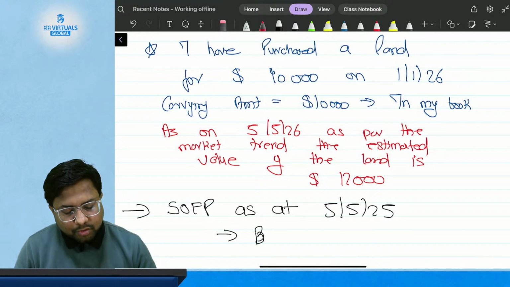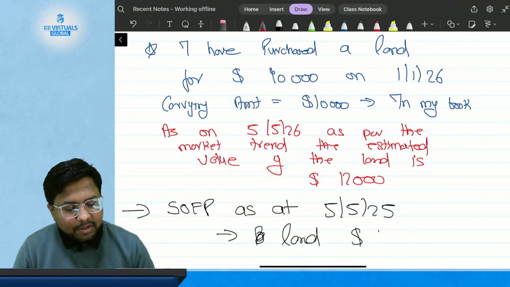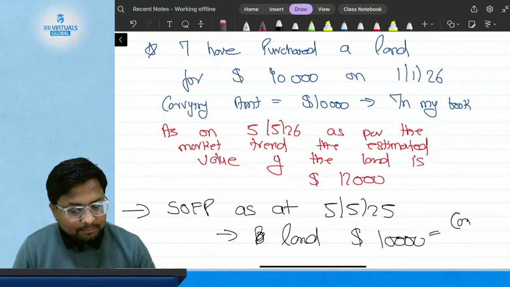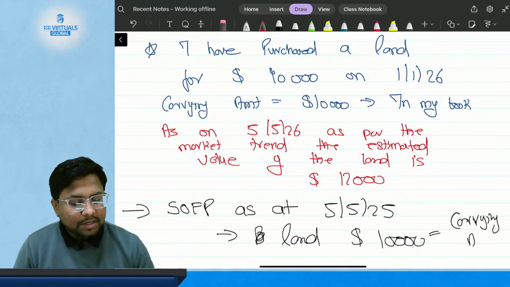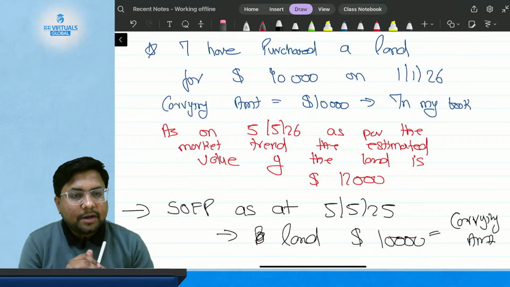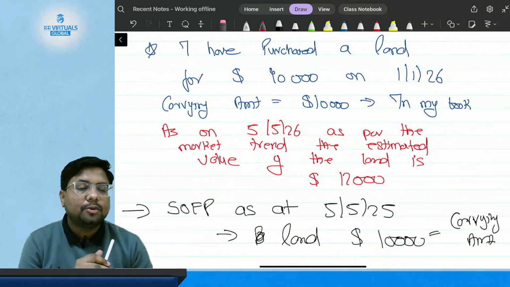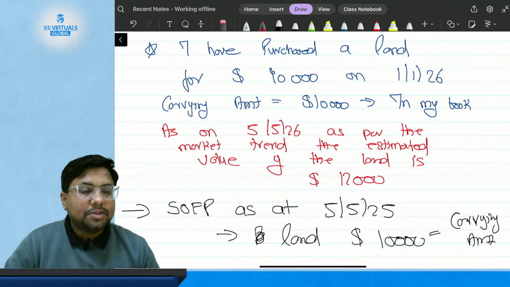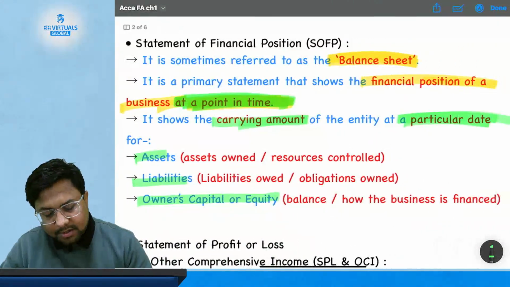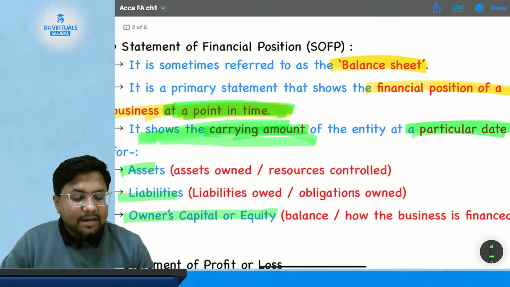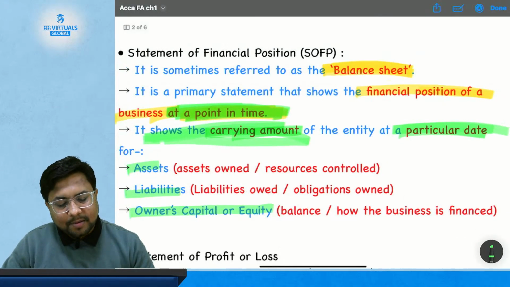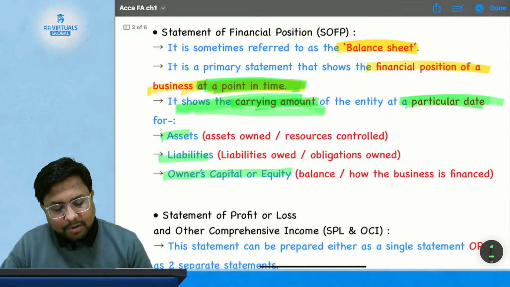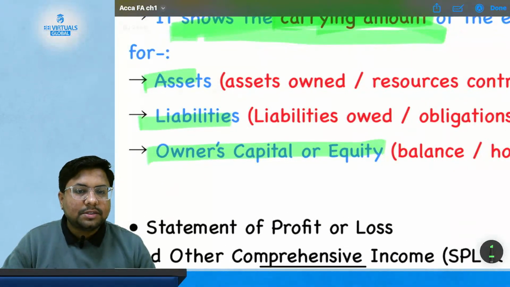You are going to show your land at a value of $10,000 only. That is your carrying amount. You are not going to increase the value of land based on the market rate or as per the valuation reports, because this is your carrying amount. So the balance sheet will always show the information as per carrying amount. It shows the carrying amount, not market price, not realizable value. It will only show the carrying amount for a particular date for assets, liabilities and owner's capital and equity.